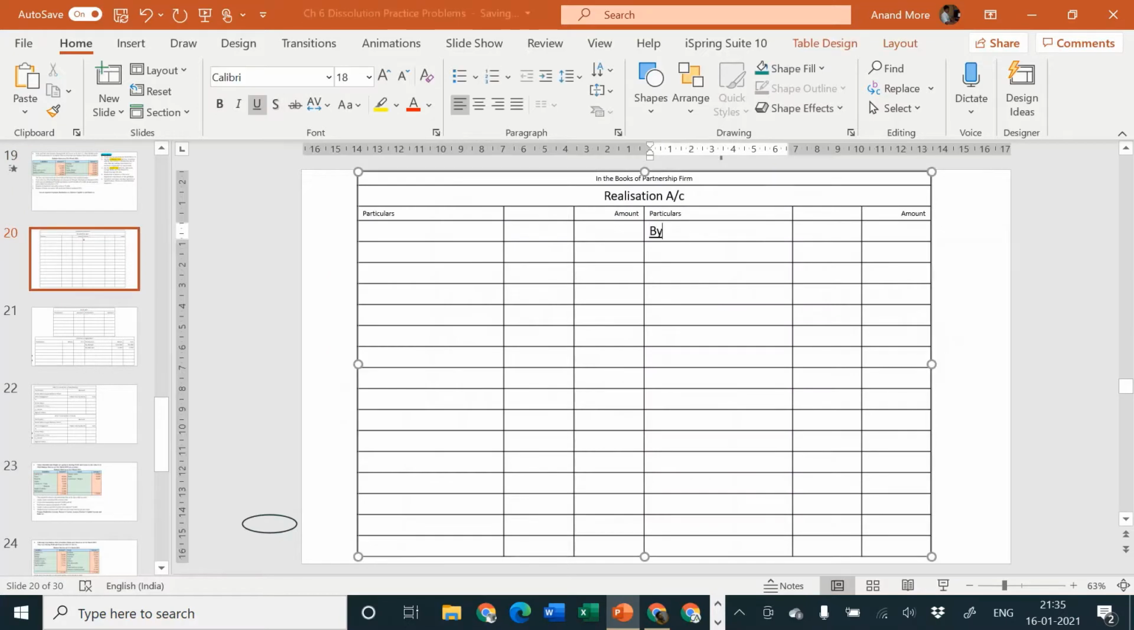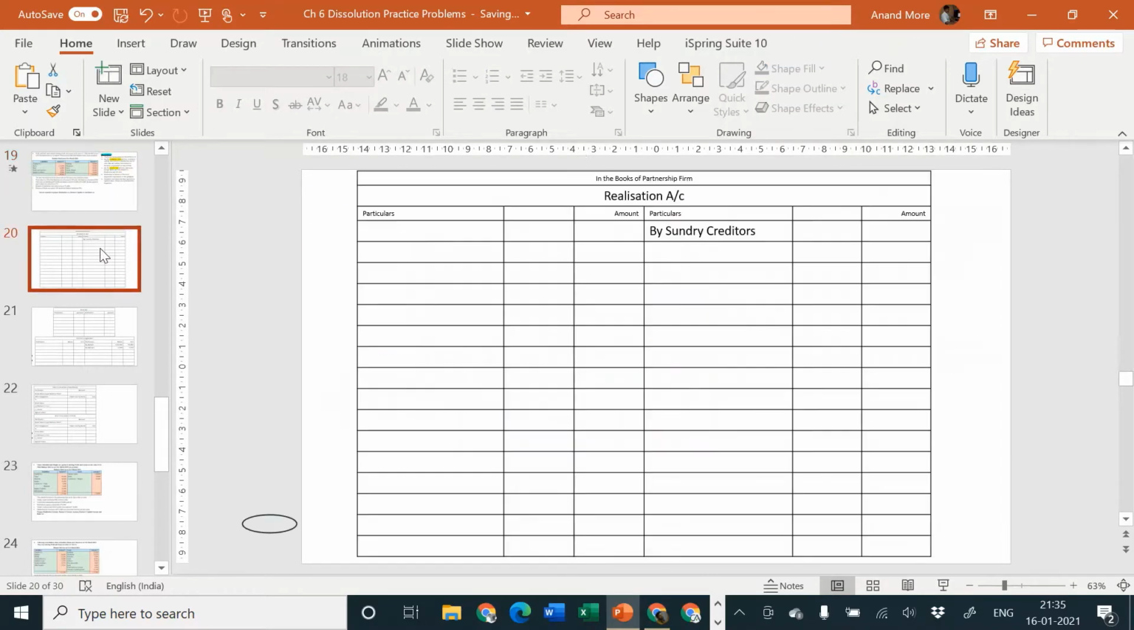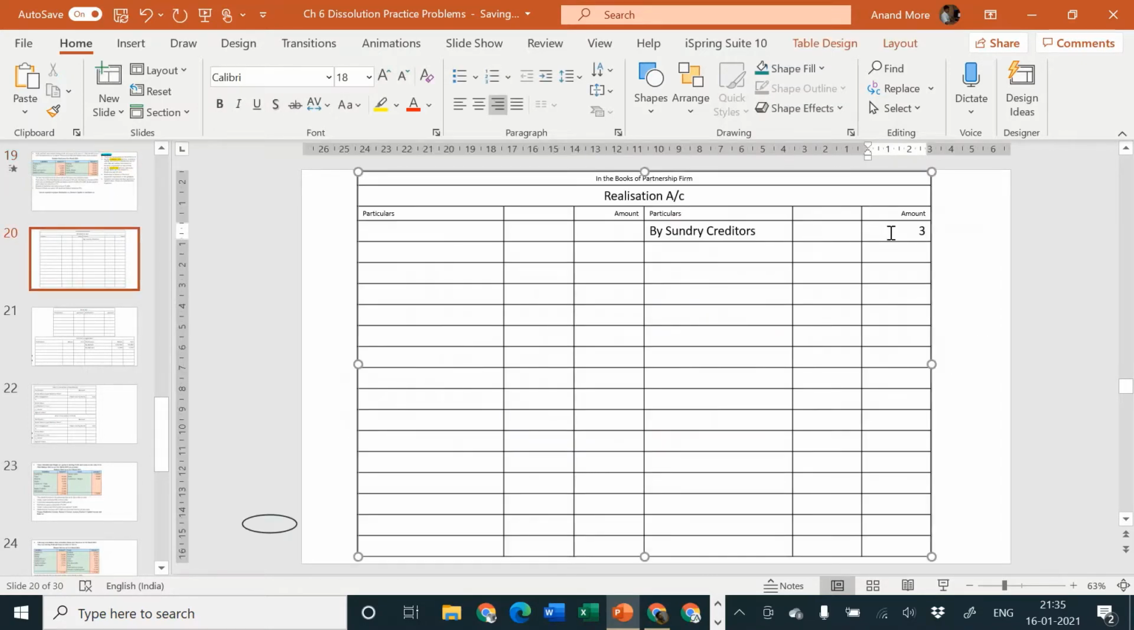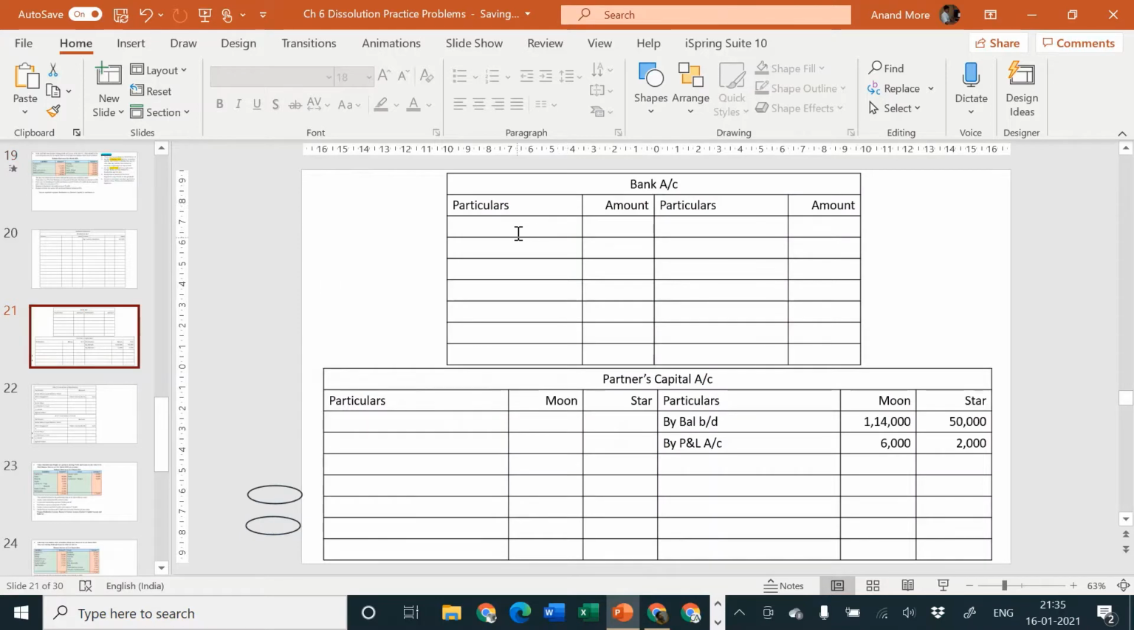There is only one item, so we can directly write sundry creditors. There is no need to write sundry liabilities. Okay, by sundry creditors, and it will go directly to the outer column. Amount is how much? Amount is rupees 32,000. Next, on the asset side, you have building, machinery, stock, debtors and bank. Bank will go to bank account debit side, to balance brought down 20,000.